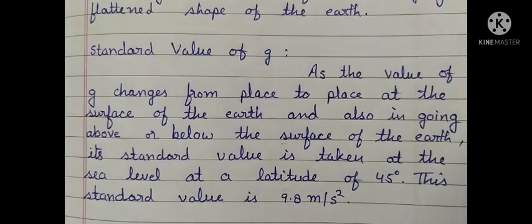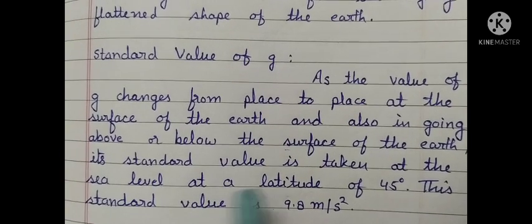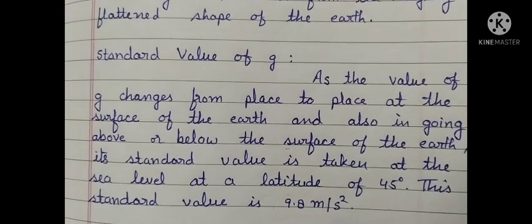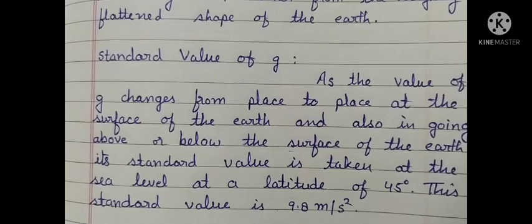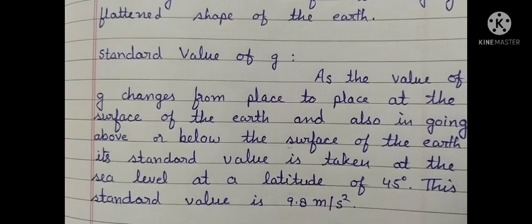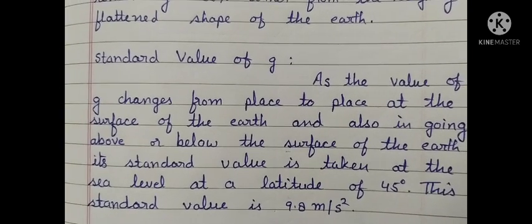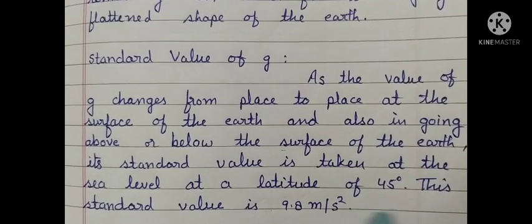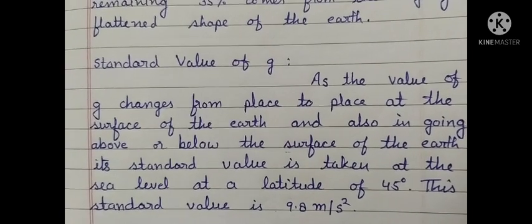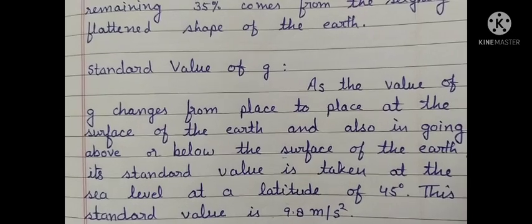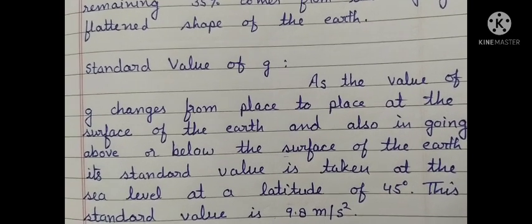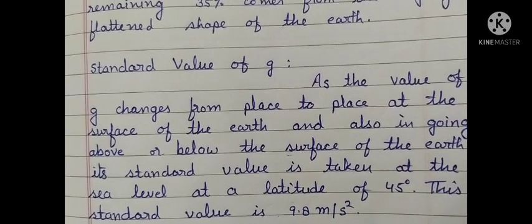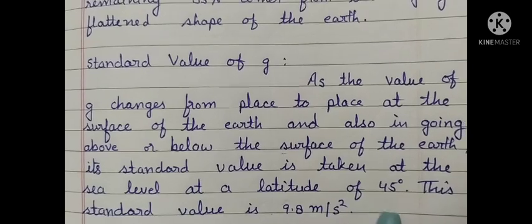So generally we take the standard value of g as 9.8 meter per second square. If it is not given in the numerical, then it is taken as 9.8 meter per second square. And sometimes, to make the calculation easy, the standard value of g is taken approximately as exactly 10 meter per second square.